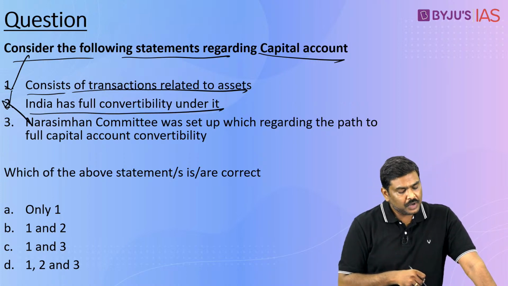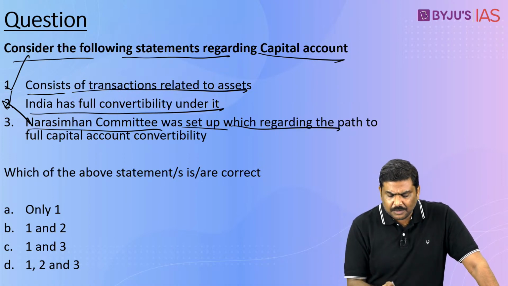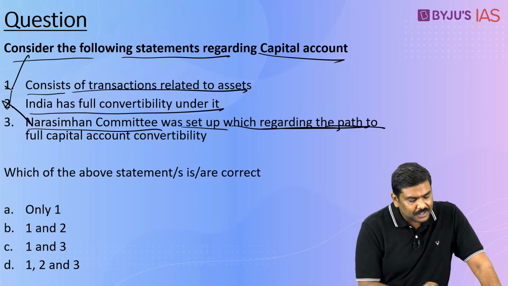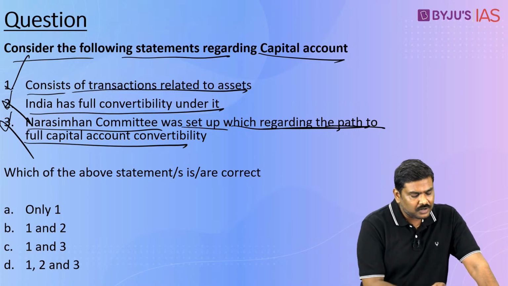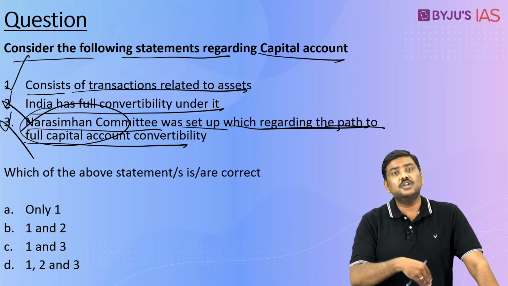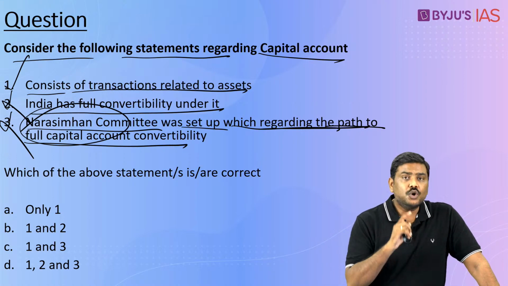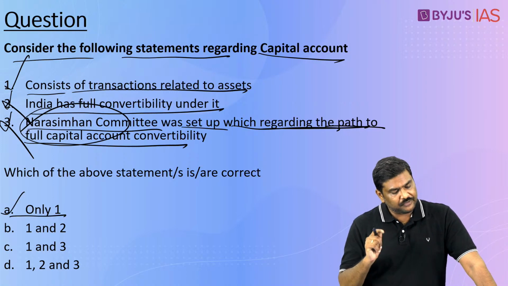Third, the Narsimhan committee was set up regarding the path to full capital account convertibility. Even this statement is wrong. The Narsimhan committee is more associated with the banking sector reforms and not full convertibility. So only the first statement is true. The right option will be option A, only one.